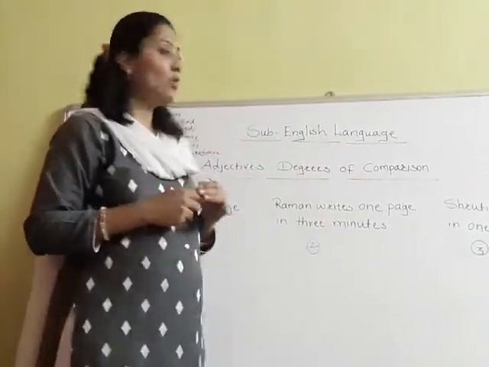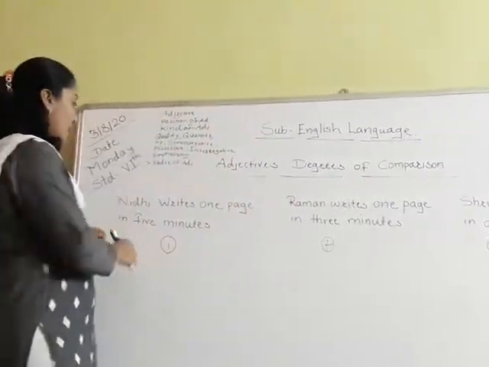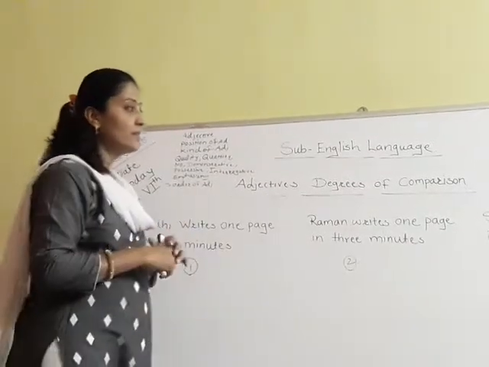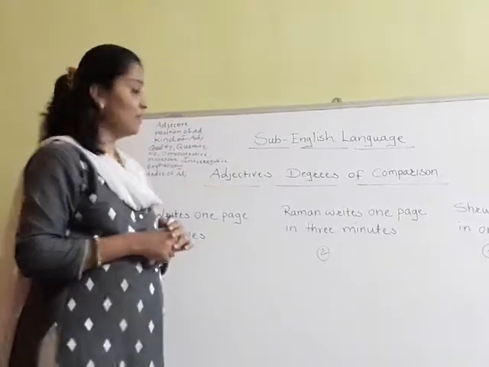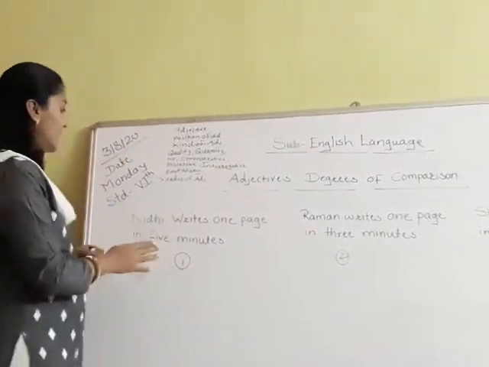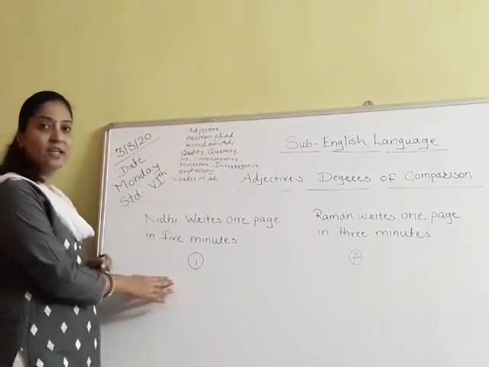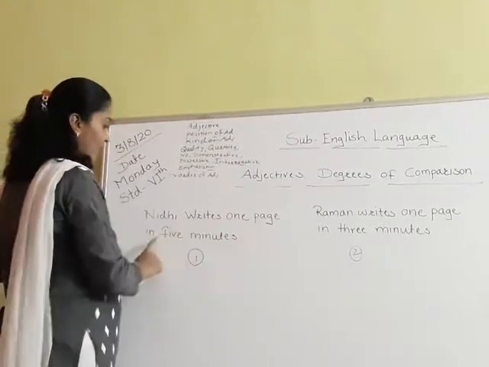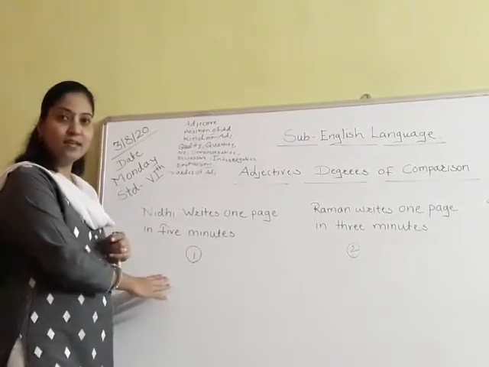As you can see, I have written some sentences here on this whiteboard. You can read the sentences. You can see this first sentence that I have written here: Nidhi writes one page in 5 minutes. Is this clear to you?